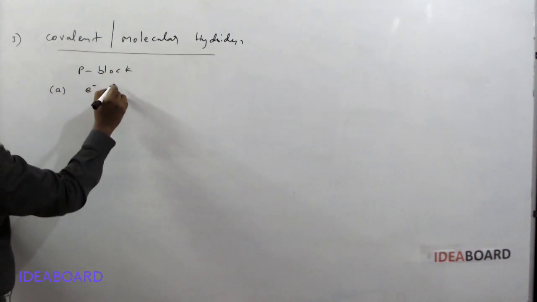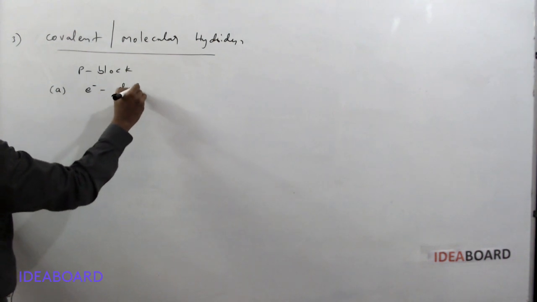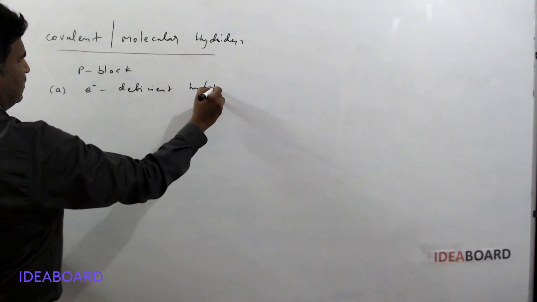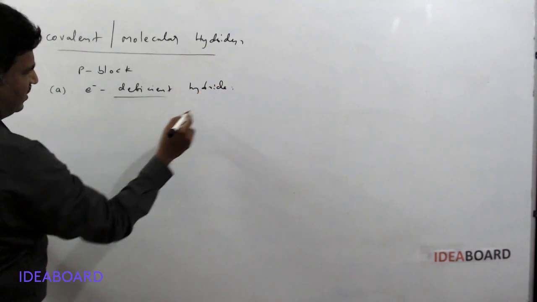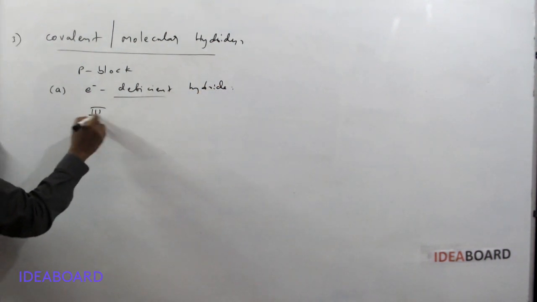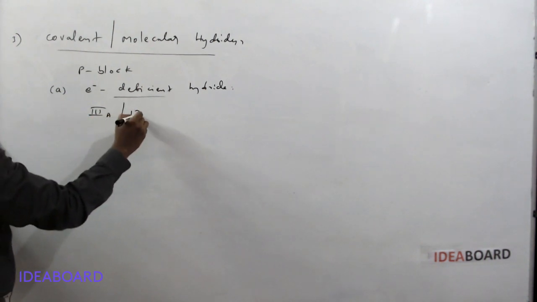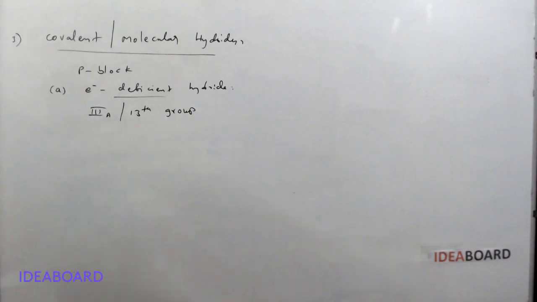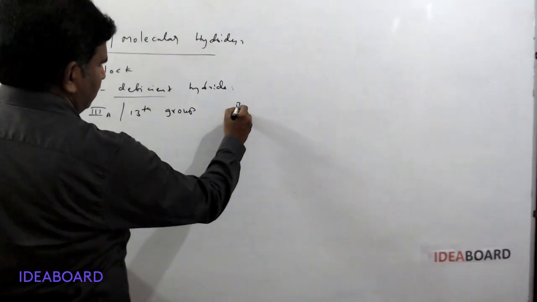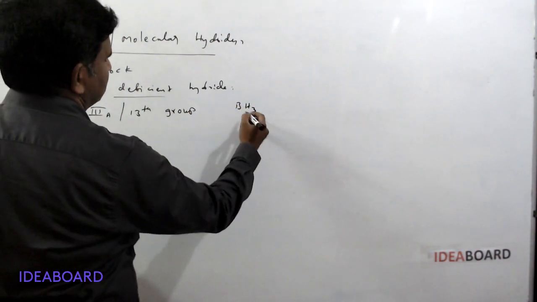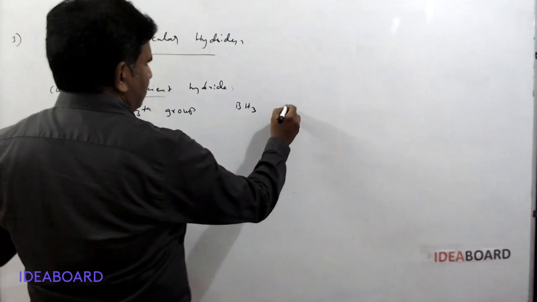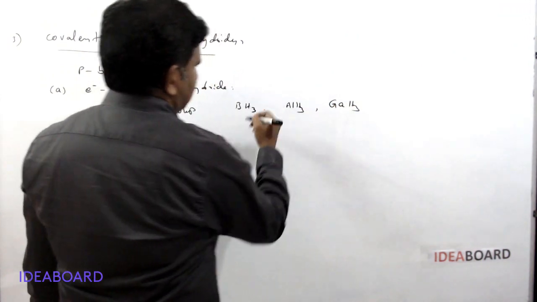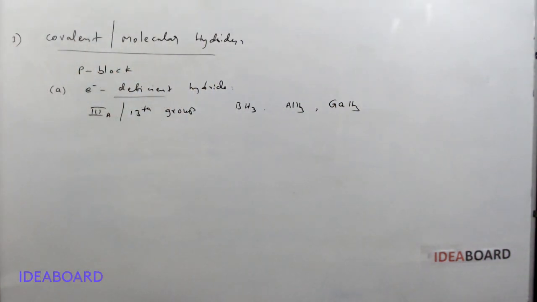One is electron deficient hydrides, mainly formed by third A group or 13th group elements. Examples: B2H6 or BH3, AlH3, and GaH3.